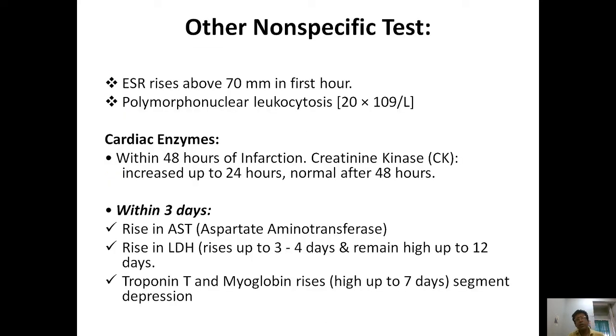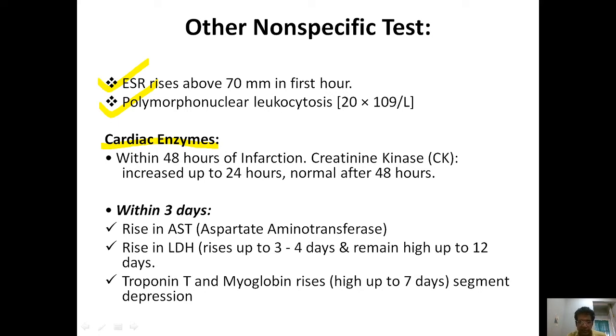Now see, what are the other non-specific tests? Number one, ESR above 70 millimeter in the first hour. This is the first important non-specific test. Then polymorphonuclear leukocytosis is there, that is 20 into 10^9 per liter. Cardiac enzymes also change within 48 hours of the infarction.